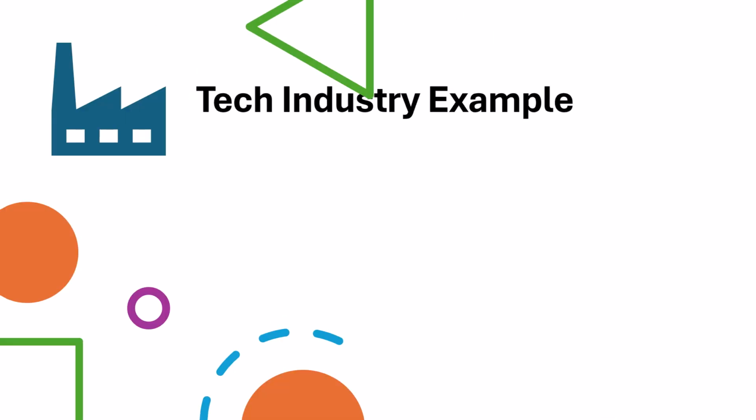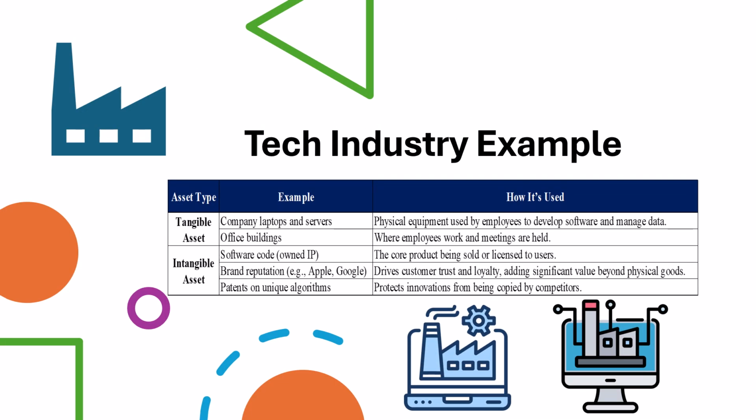Now let's look at a tech industry example for tangible and intangible assets. Tangible assets are company laptops and servers, physical equipment used by employees to develop software and manage data, and office buildings where employees work and meetings are held. Intangible assets are like software code and owned IP, the core product being sold or licensed to users. Brand reputation, such as Apple and Google, drives customers' trust and loyalty, adding significant value beyond physical goods. Patents and unique algorithms protect innovation from being copied by competitors.